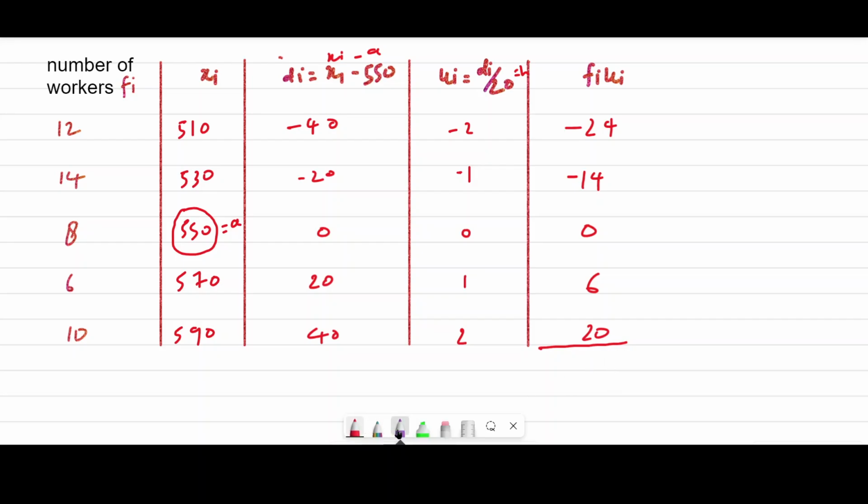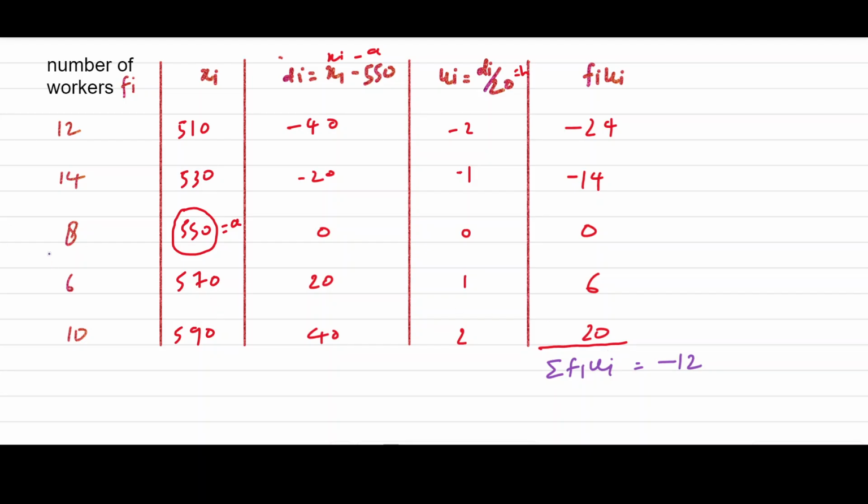If we add, we will get sigma fi ui: this is 24 and here 20, so minus 4 will be here, minus 4 minus 14 is minus 18, minus 18 plus 6, that means minus 12.